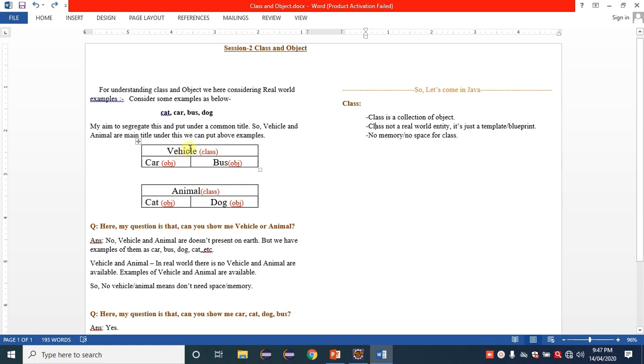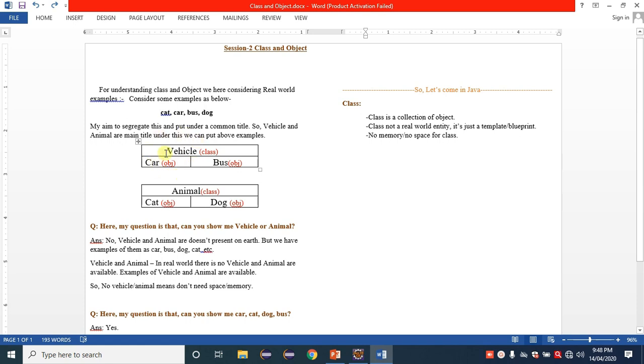These are the examples of vehicle, or the objects of a vehicle. Similarly, the animal class has cat, dog, tiger, elephant as objects. It means that a class is simply a collection of objects. That is the first line in Java: class is a collection of objects.